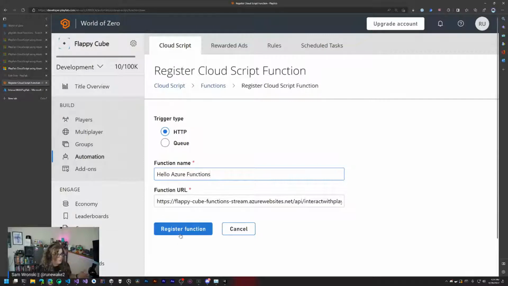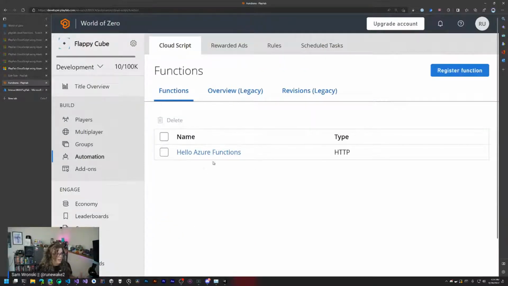And so this will be our function name. We can register this. Spaces are fine. It's just a helpful name for you. And then we get this. With those names, just make sure it's something that's actually memorable and something you can repeat. Having different naming syntax gets a little bit weird. But that's it. That's the function registered. And now this is something that PlayFab knows about. It's something that it can go out and run.